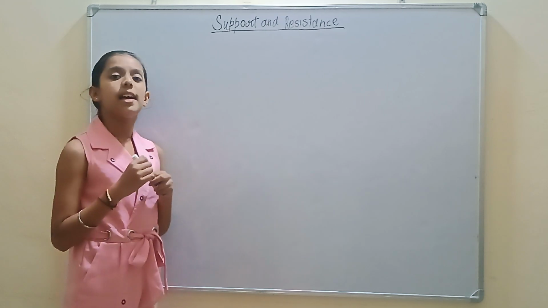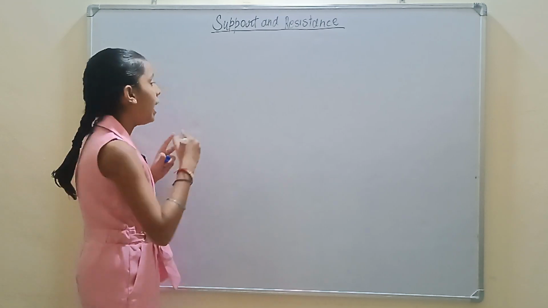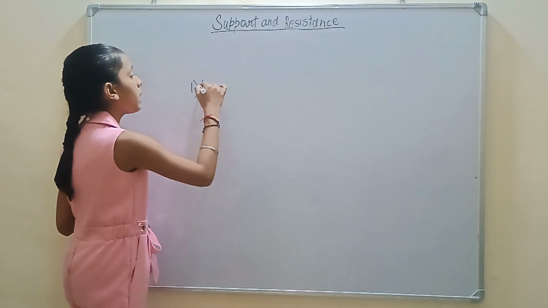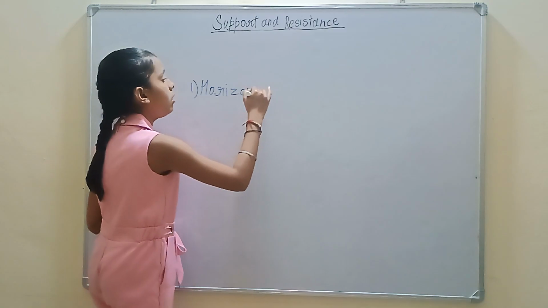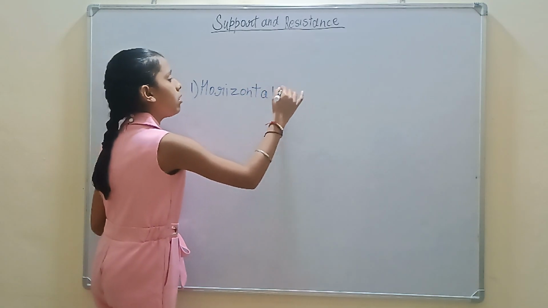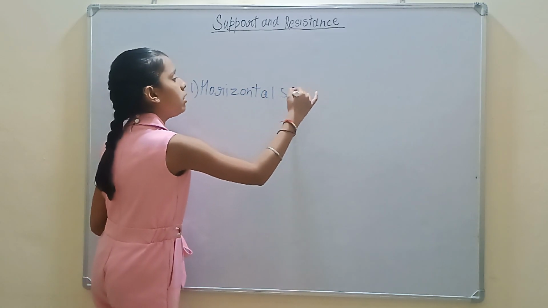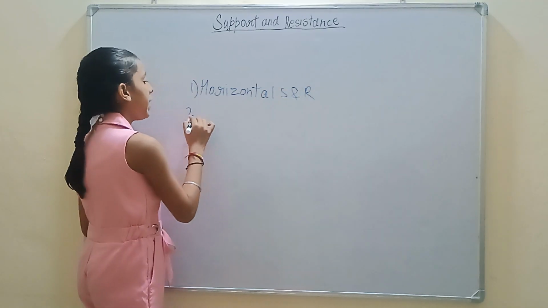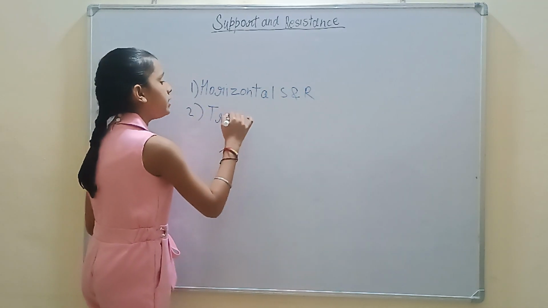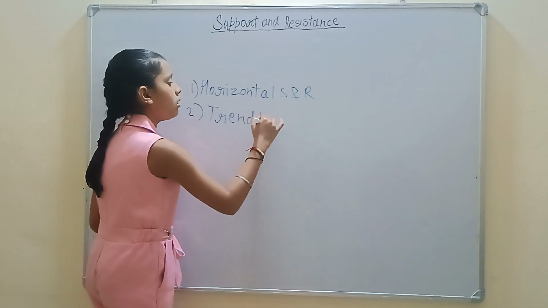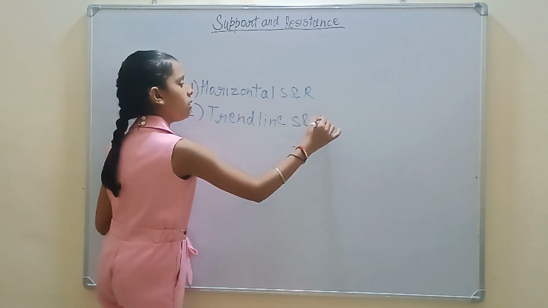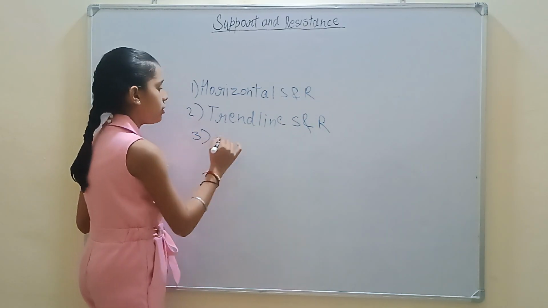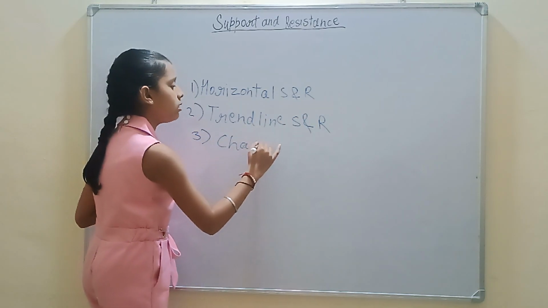Support and resistance are of many types. First, horizontal support and resistance. Second, trendline support and resistance. Third, channel support and resistance.